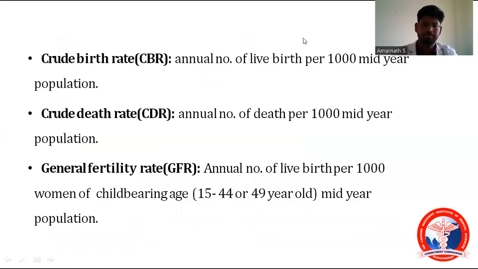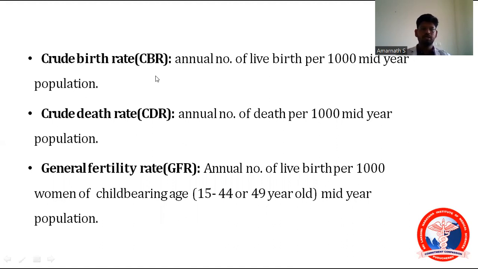And the next one will be crude birth rate. What is crude birth rate? Before crude birth rate, we should know about mid-year population. The mid-year population is calculated on 1st of July. 1st of July is called the mid-year of population. Okay. So what is crude birth rate? Crude birth rate is annual number of live births per 1,000 mid-year population. So crude birth rate is nothing but number of live births per 1,000 mid-year population.